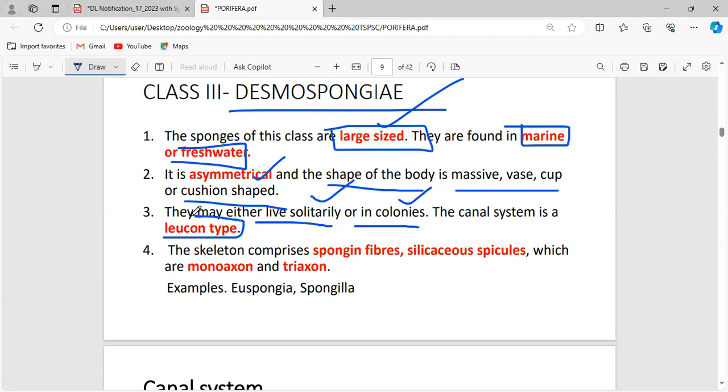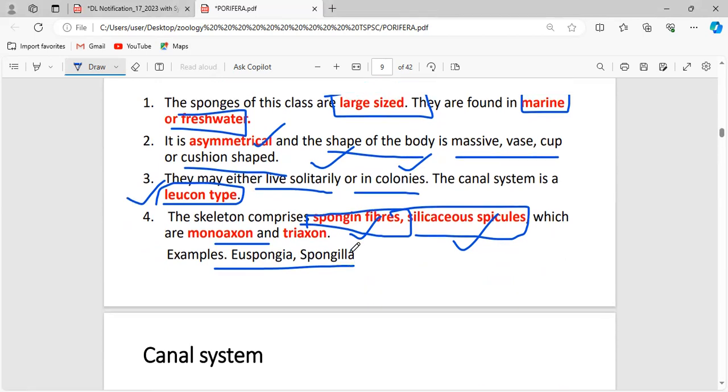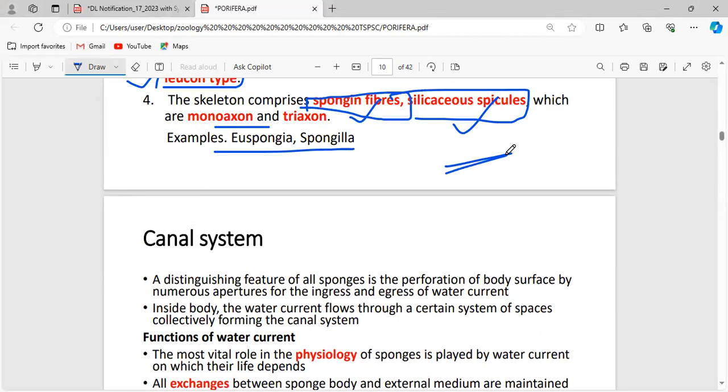Here, the canal system seen is only the leucon type, and the skeleton comprises spongin fibers and also siliceous spicules, which are monaxon or triaxon. See, the body is made up of either only spicules, or only spongin fibers. But here in Desmospongiae, these sponges have both protein and silicon, both spongin fibers as well as spicules. So the examples here are Euspongia and Spongilla. Okay, this is class 3, Desmospongia. Okay, that's all about the classification of the poriferans.